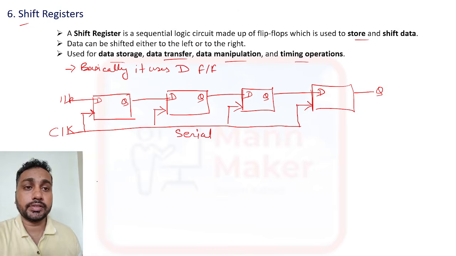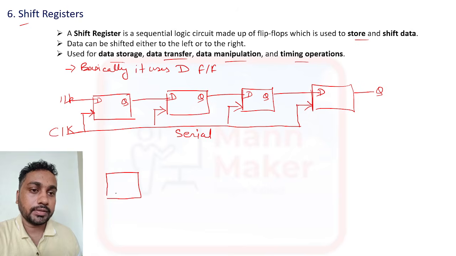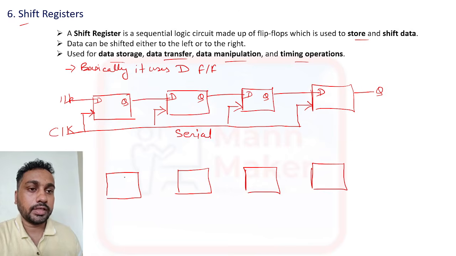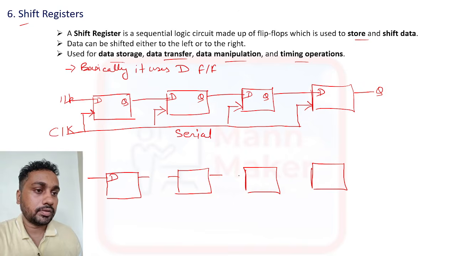Now if you see the parallel shift register, we design it similarly with D flip-flops. This is your D, this is your Q, and this is your D and this is your Q, for each flip-flop.